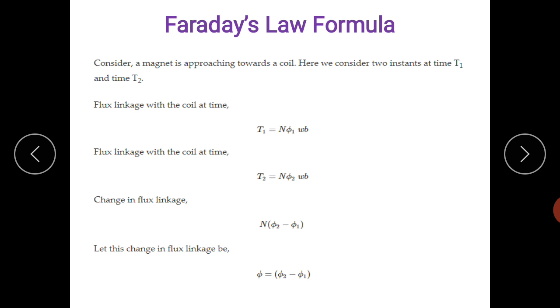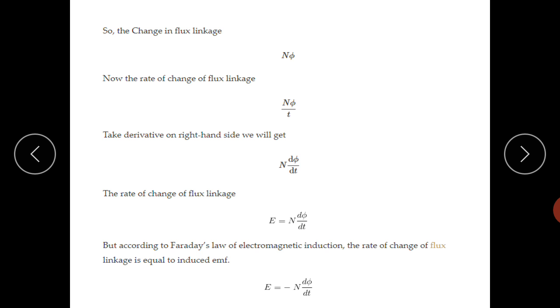So change in flux is N phi. And the rate of change, if we consider N phi by t, taking the derivative on the right hand side, so N d phi by dt, and we know that the rate of change of flux linkage, that is E, is equal to N d phi by dt.